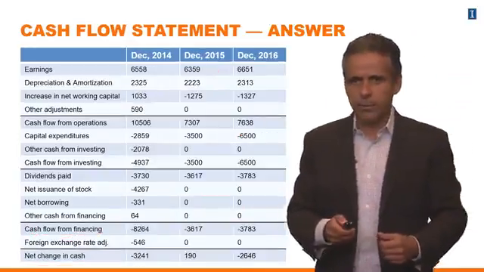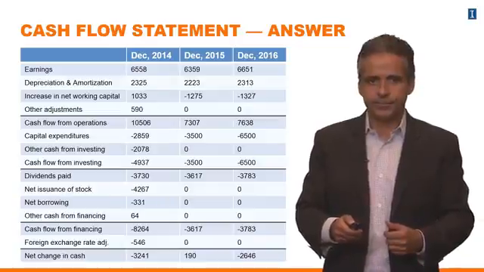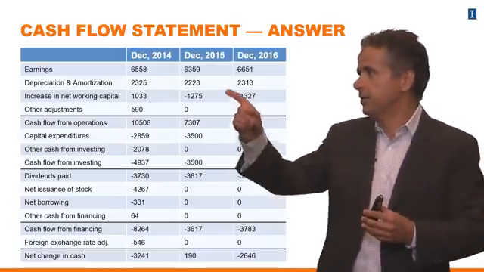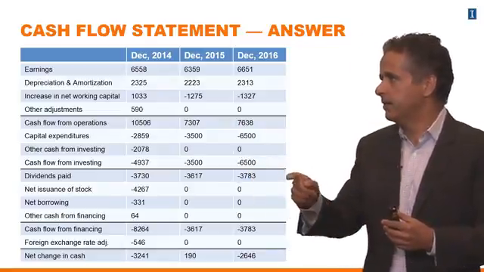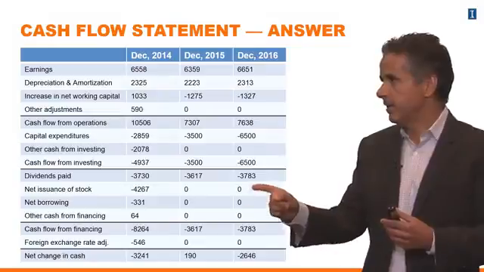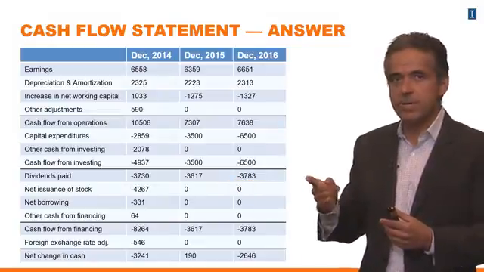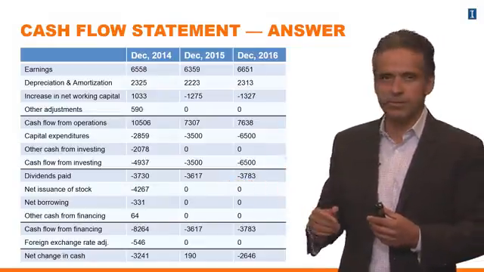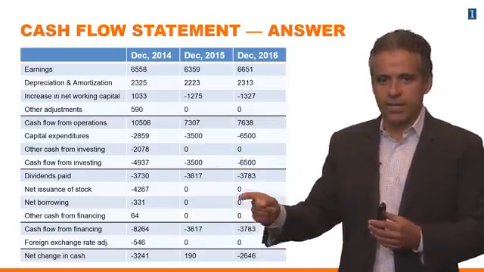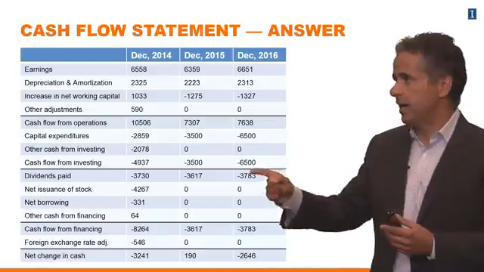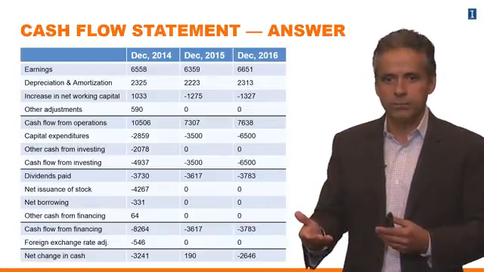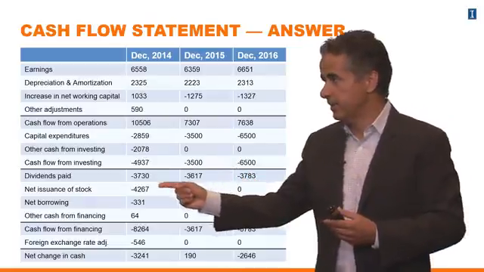So I think now we are ready to look at the entire cash flow statement, right? So that's our answer, the numbers we plugged in. Here's the capital expenditure, and the dividends. Notice that the dividend is coming in with a negative sign, because dividend is a use of cash, it is going out of the company. And then we have the zeros. There's no new issuance of stock, no new borrowing, okay? There are no negative numbers either.